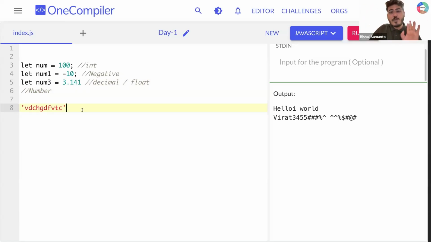But please, we are a good developer. We won't be using single quote. We will be using good practices, which will be a double quote. Right? Cool. Okay. So that is all about number.